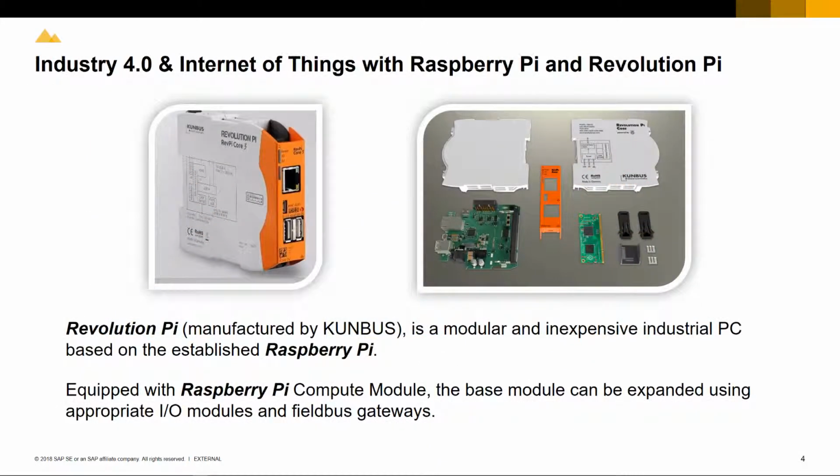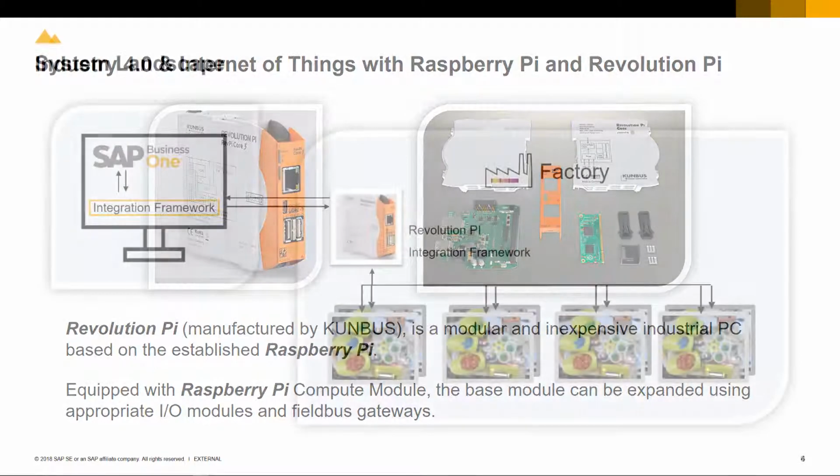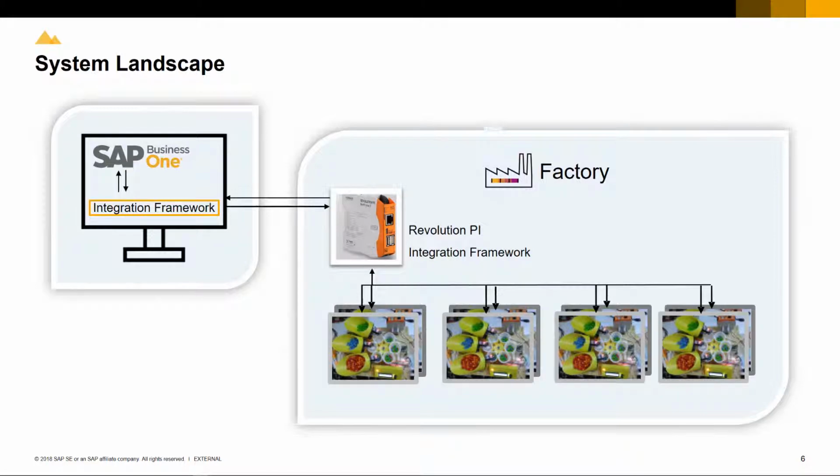Our factory demonstration today uses Raspberry Pi, extended with an additional I/O module, input and output module, including field bus gateways, which represents the basis of Revolution Pi, a modular and inexpensive industrial PC. The system landscape consists of a centralized back-end system, which is SAP Business One, running the integration framework, together with Revolution Pi also running the integration framework that talks to a factory controller and has the potential to communicate with